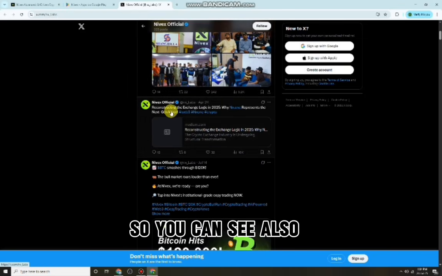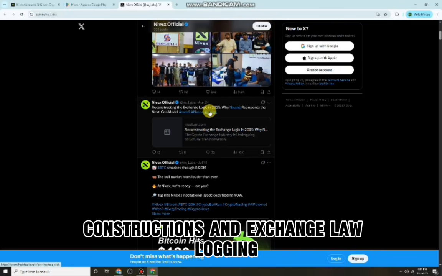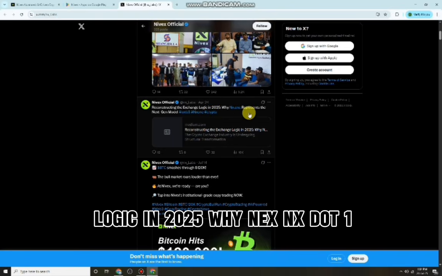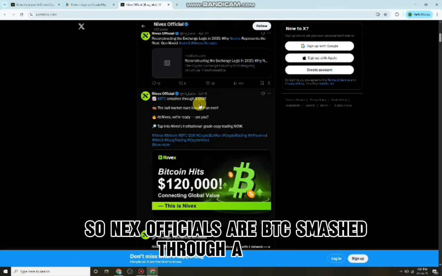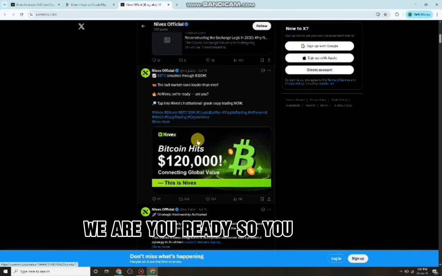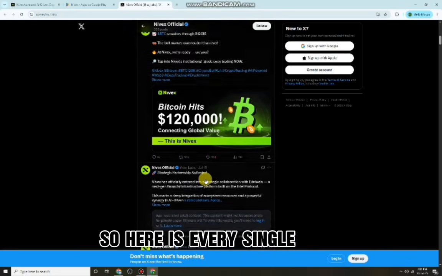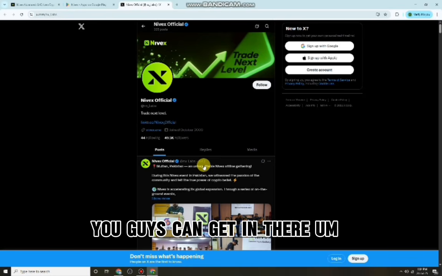So you can see also constructions and exchange logic in 2025. Why NX.1 represents the next generation model. So next, officially BTC smashed through 120k. The bull market roars louder than ever. At Nevix, we are ready. Are you ready? So you can see their Bitcoin hit this price. So here is every single detail and every single announcement on a daily basis you guys can get in their X account.